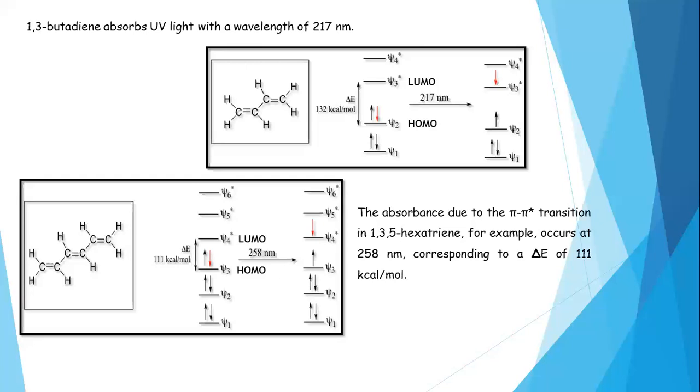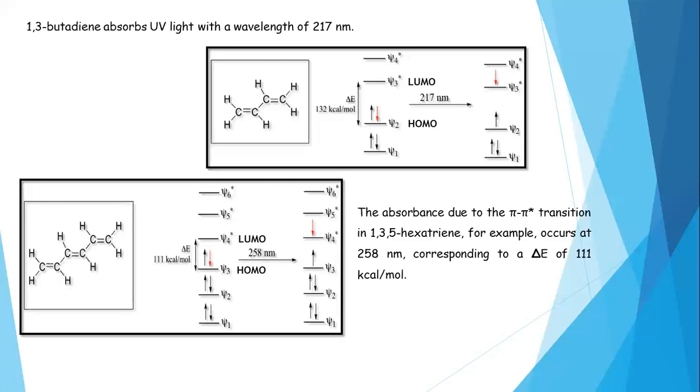Once the energies of the orbitals or hybridized orbitals of the two atoms match, they undergo terminal overlapping, resulting in a single covalent bond formation between the two carbon atoms, right?